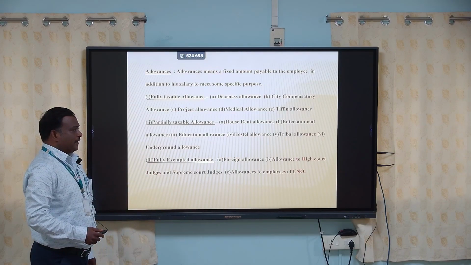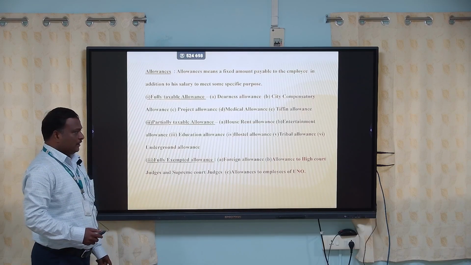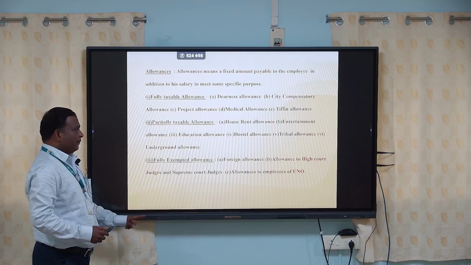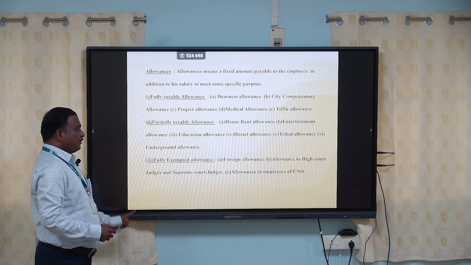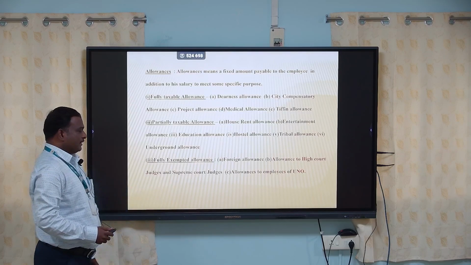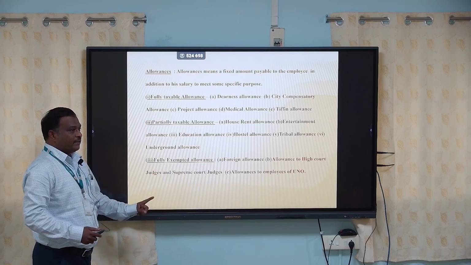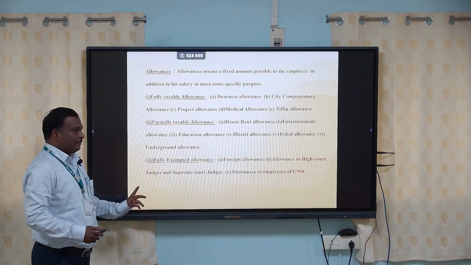In partly taxable allowances, house rent allowance, entertainment allowance, educational allowance, hostel allowance, tribal area allowance and underground allowance will be calculated. Fully exempted allowances include foreign allowance, allowance to High Court and Supreme Court judges, and allowance to employees who are working in UNO, United Nations Organization, which will be fully exempt from tax.